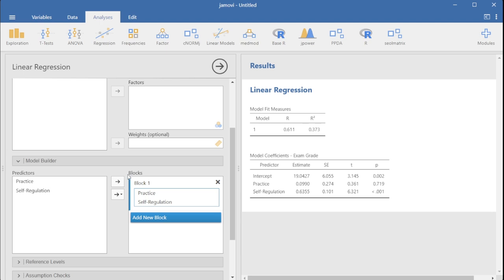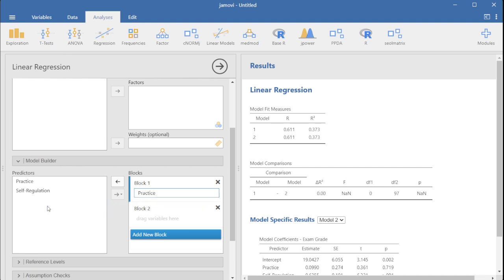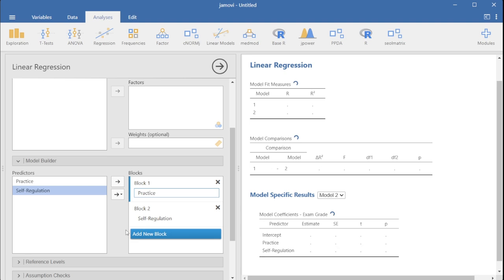Here, as you can see, we have our blocks. This is what used to be in multiple regression, meaning both the predictors entered in the same block simultaneously. So, because of this, we need to remove our covariate, meaning self-regulation, from the first block, and we put it in the second block. I mean, you can also just do it like this, that is up to you. Make sure that block 2 is where you have your covariate, and block 1 where you have your independent or predictor variable.